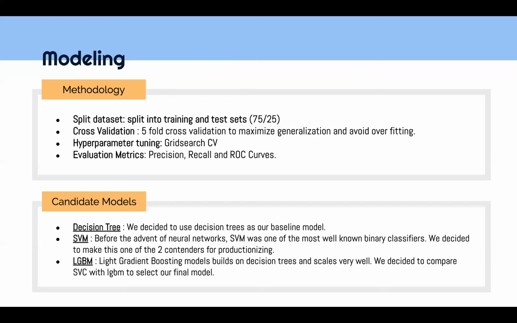And finally, our data set was highly imbalanced. We had about 18,000 real jobs and 1,000 fake ones. So instead of accuracy, we decided to use precision, recall, and ROC curves.